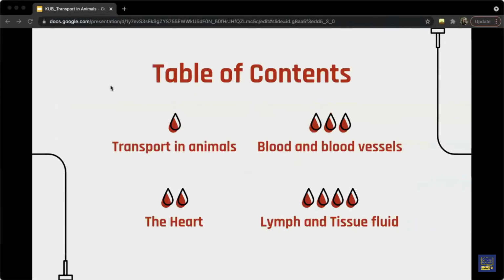So here's what we're going to cover. Transport in animals, blood and blood vessels, the heart, and the lymph and tissue fluid.